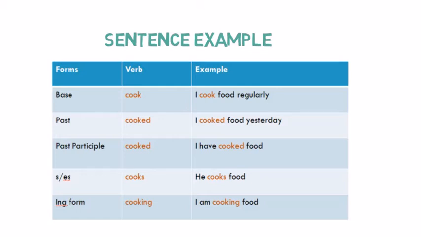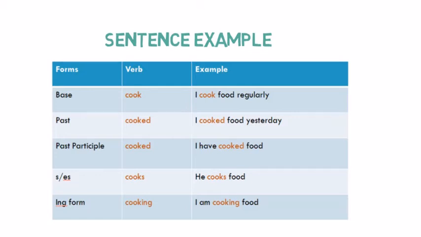Past participle form of cook is cooked, and example of it is I have cooked food. S/ES form of cook is cooks, and the example of it is he cooks food. ING form for cook is cooking, and the example of it is I am cooking food.